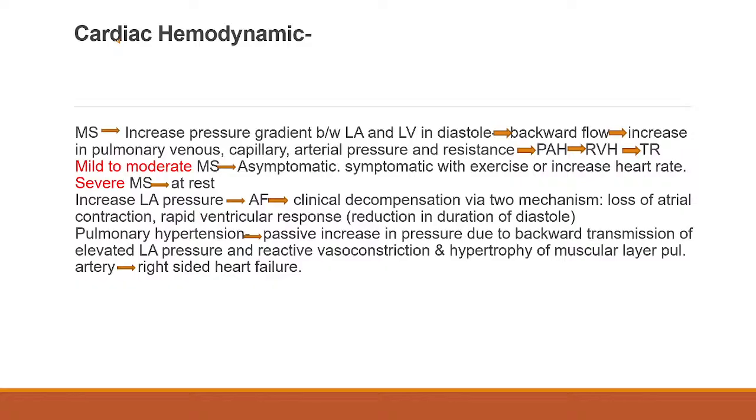In mild to moderate cases of mitral stenosis, the patient usually remains asymptomatic, and becomes symptomatic only when the patient has to exercise or in any condition that increases the heart rate. Now what is the correlation between the heart rate and the symptoms? The blood comes from LA to LV in diastole, and whenever there is a tachycardia, there is a cut down of the diastolic phase. Nothing happens to the systolic phase.